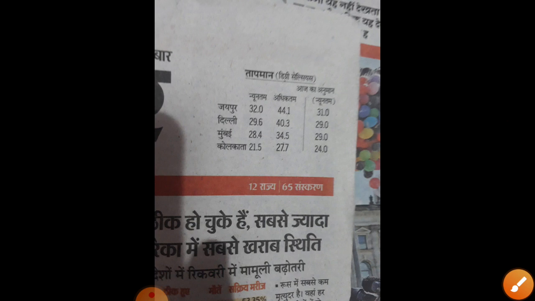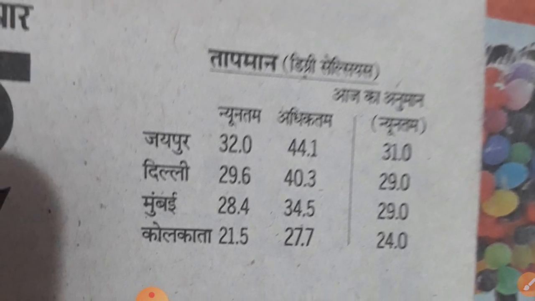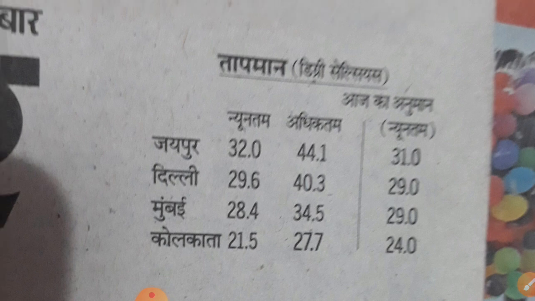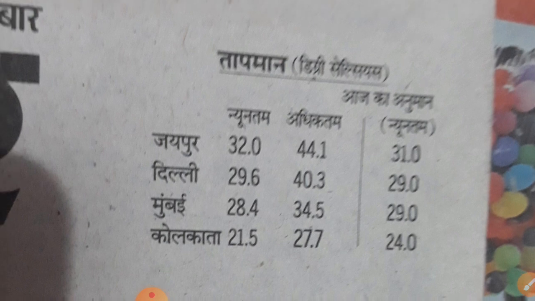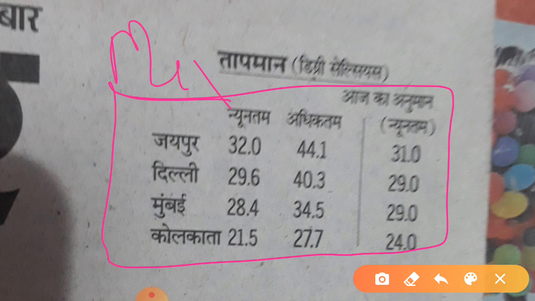And another work that I have given you is to write the daily weather report, the temperature. You have to write this temperature report from the newspaper. It is given on the first or second page. Here only you have to write this. Nyuntam is minimum. If you get an English newspaper, it will already be in English.